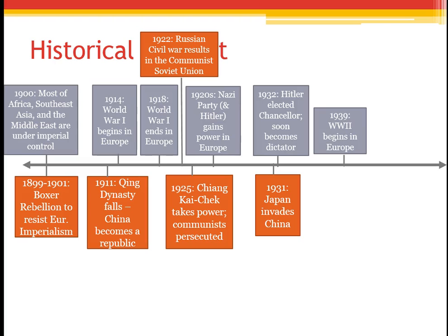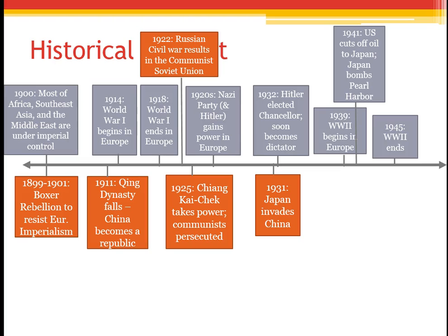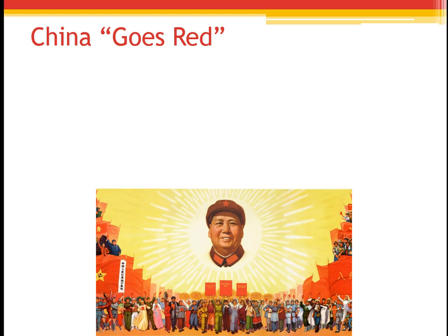By 1939, World War II begins in Europe. In 1941, Japan bombs Pearl Harbor, and thus the Pacific Theater also begins when the U.S. declares war on Japan. World War II ends by 1945, and then China is becoming communist after World War II. So just wanted to give you the timeline arc there.